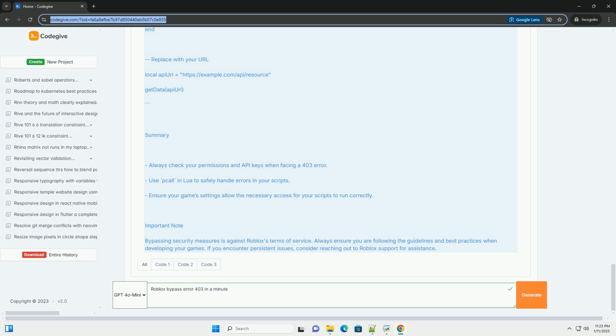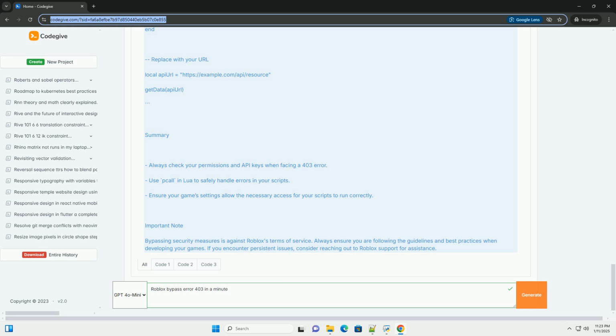Here's a brief tutorial on handling a 403 error effectively. Understanding error 403. Error 403, forbidden. This error means that the server understood the request but refuses to authorize it. This can happen for several reasons, such as incorrect API key or token, insufficient permissions for the user, attempting to access a resource that is not publicly available.